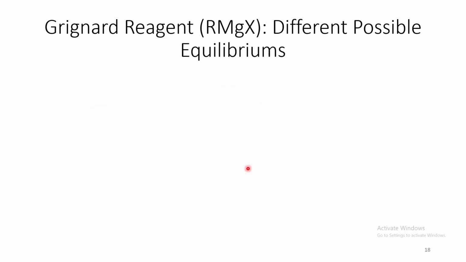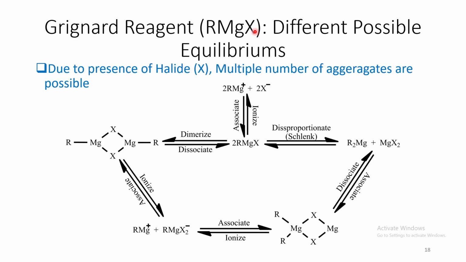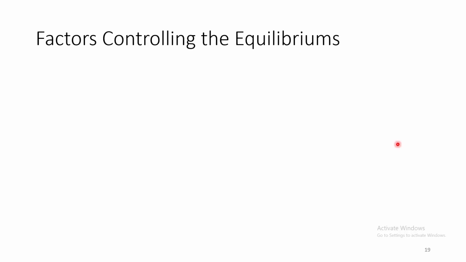Now come to Grignard reagent. Apart from this alkyl group, these halide groups also act as coordinating ligands. So as a result, different possible equilibriums are observed. Now, if we look at all these equilibria, this particular equilibrium, which is known as the Schlenk equilibrium, is actually the most predominant one.